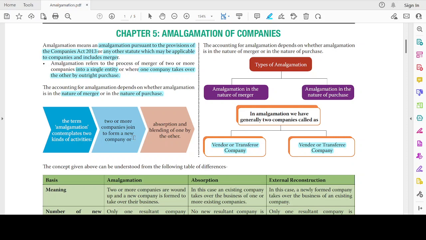Now, the term amalgamation contemplates two kinds of activities: two or more companies joining to form a new company, or absorption and blending of one by the other. What happened in the case where B purchased A, right?